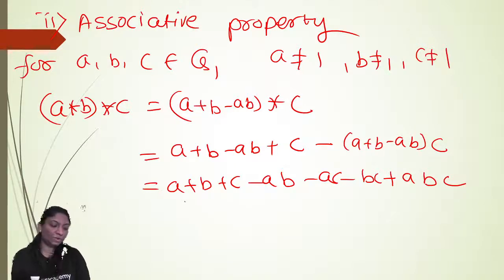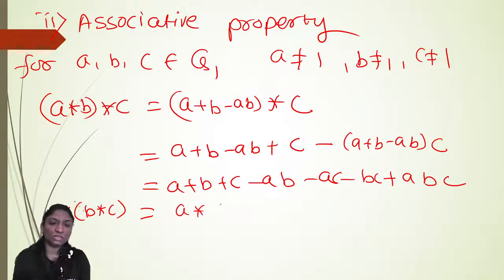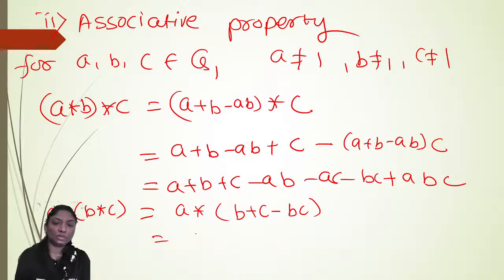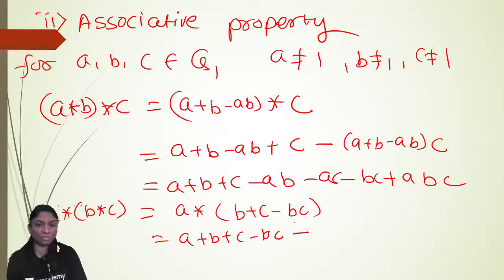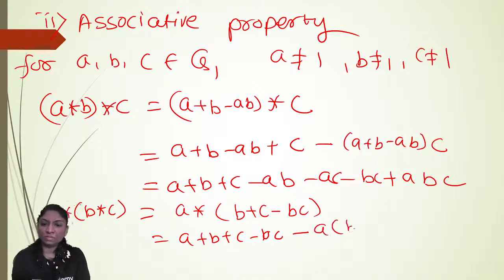Now we also calculate A star (B star C). If both are the same, then associativity holds. B star C means B plus C minus BC. So A star (B star C) is A plus B plus C minus BC minus A into (B plus C minus BC).